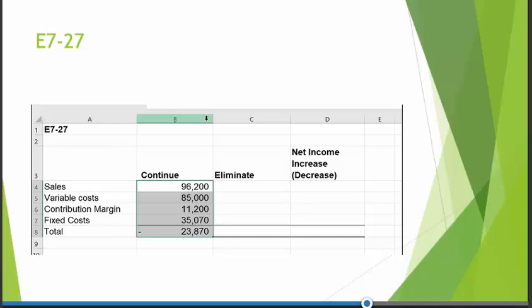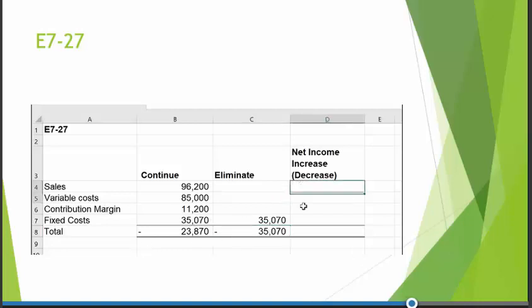Now we're going to look at, well, what's the value if we eliminate? Well, we'd have no sales, no variable costs, so we wouldn't have any contribution margin. However, it says none of the fixed costs can be eliminated. So we'd still have $35,700 in fixed costs, which means we'd have a net loss of $35,070. So if we eliminate the division, we actually lose the contribution margin of $11,200 from that Erie Division, because we still have to cover those fixed costs.